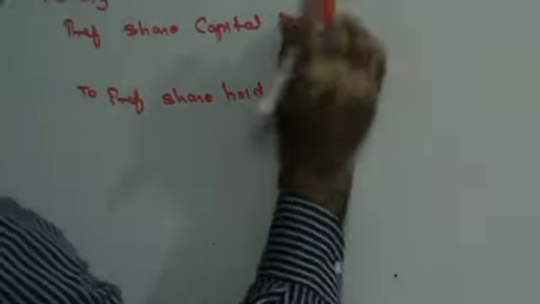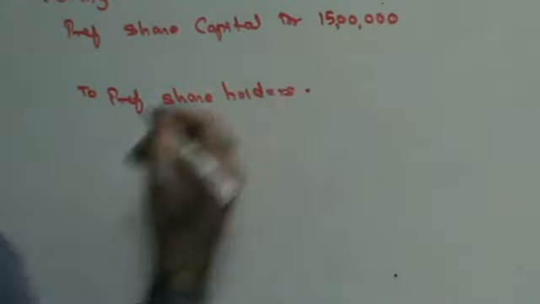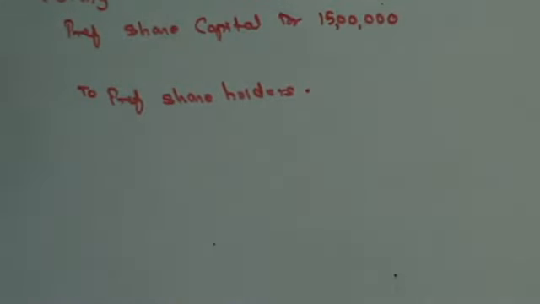Preference share capital is given to you as 15 lakhs. Now, the third adjustment says that preference shareholders of Thin Limited were to be allotted the debentures received from Fat Limited. You are receiving debentures of 12 lakhs and 10,000 equity shares of Fat Limited.